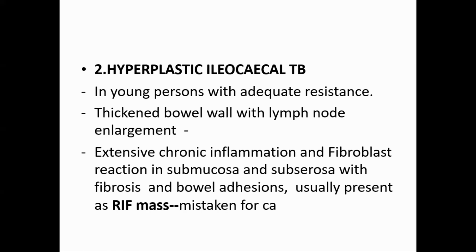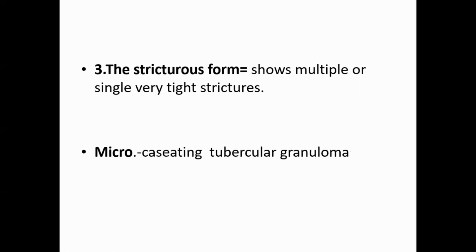Or you can say there are three types of intestinal tuberculosis. One is ulcerative ileocecal tuberculosis. Second is hyperplastic ileocecal, because the ileum and cecum are the most common sites. Terminal ileum and cecum are the most common site of tuberculosis. Now the third one is the stricturous form. This shows multiple or single very tight strictures. I told you there is a lot of fibrosis, so there is narrowing of the lumen at the particular place where the ulcer is. So there is stricture formation. So the third is the stricturous form of tuberculosis.